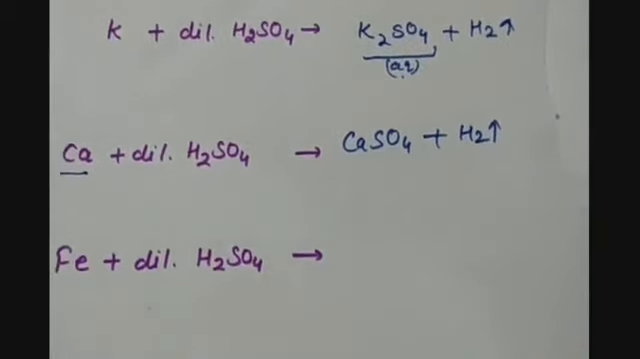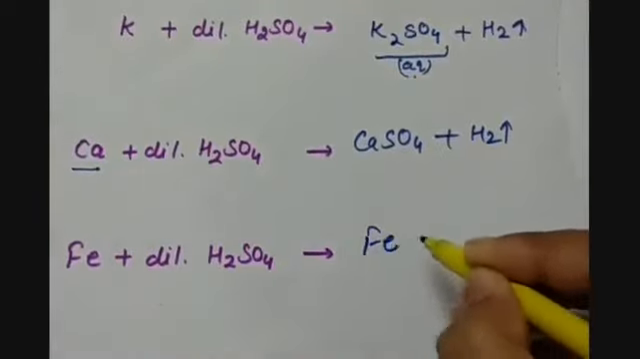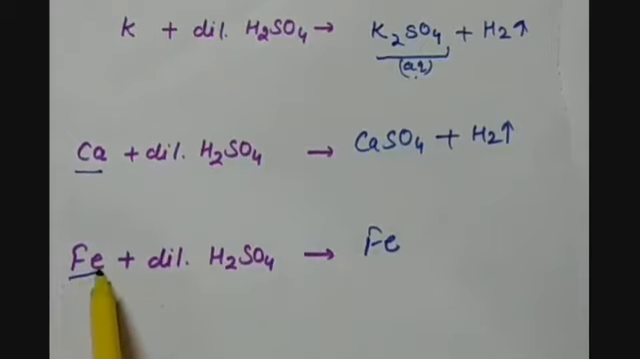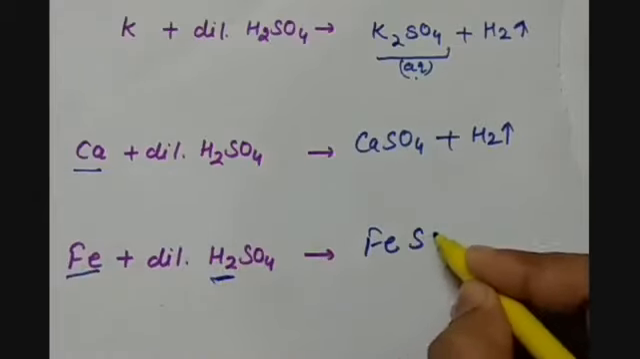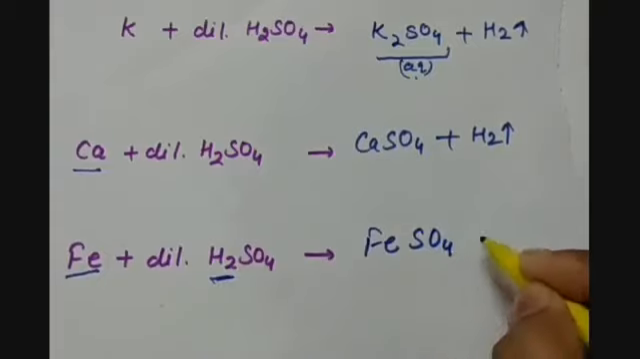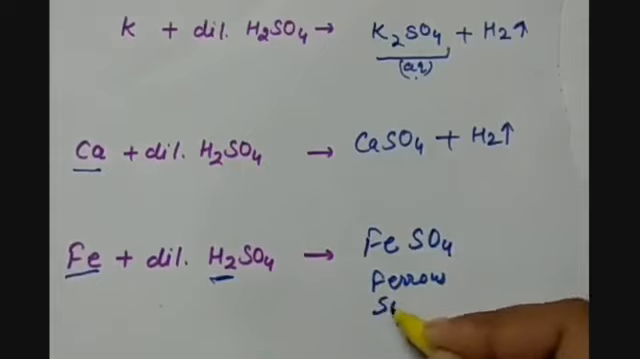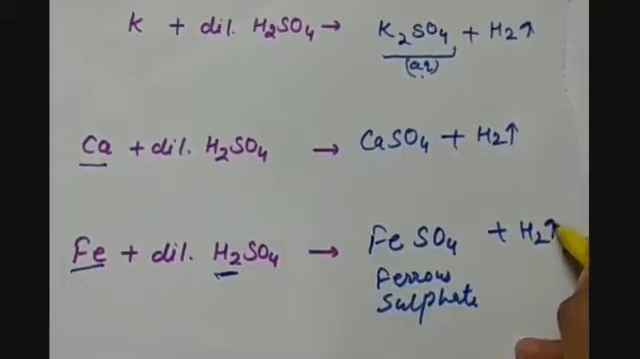When we talk of iron, then iron sulfate will be formed, because the main thing is that this metal, if it is more reactive than hydrogen, or it is having a standard electrode potential higher than hydrogen, will always displace hydrogen from here. So we will have iron sulfate. This is ferrous sulfate, and hydrogen gas will be evolved.